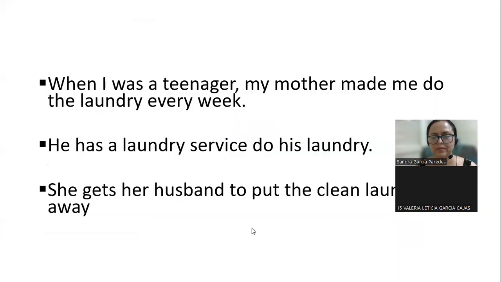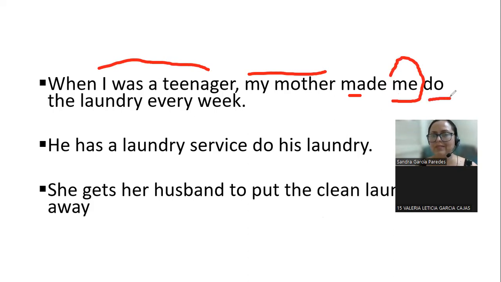When I was a teenager, my mother made me do the laundry every week. Just number 1. You see? What is the meaning? Who made you do the laundry? My mother. The mother, my mother or her mother or his mother. So this person made another person, you see the object, a verb, do something, right? So we're going to see the structure.